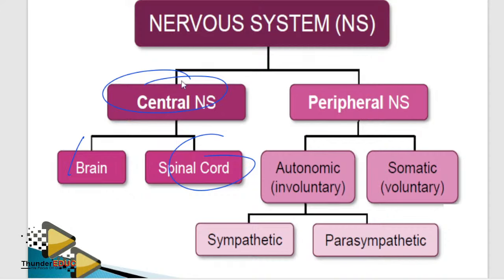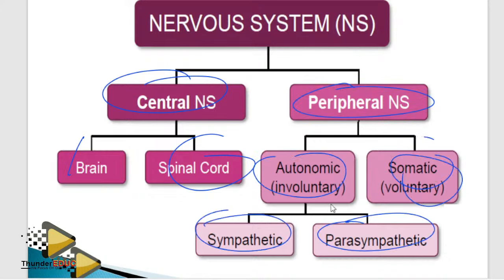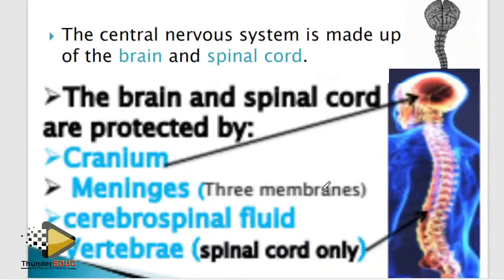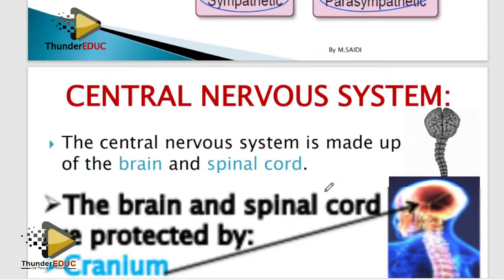So peripheral means sides. You have the autonomic nervous system and the somatic. In the autonomic nervous system, you have the sympathetic and the parasympathetic. Sympathetic prepares you for emergency. Parasympathetic brings the situation back to normal. Sympathetic works together with adrenaline. So basically, that's what you need to know there.